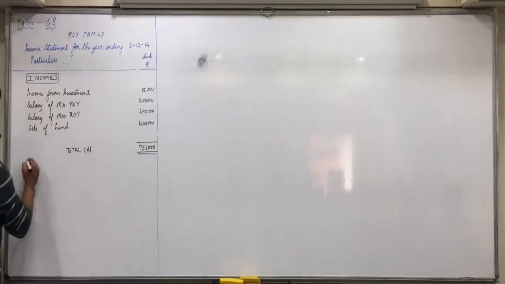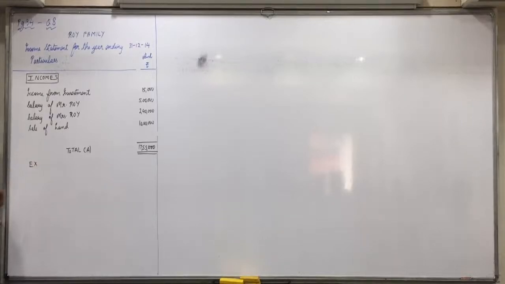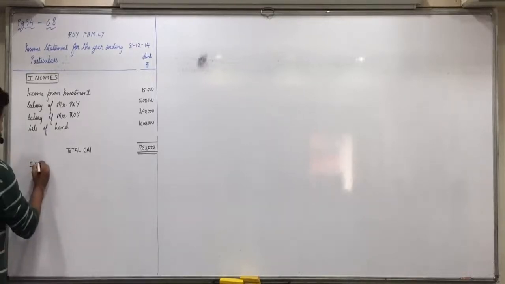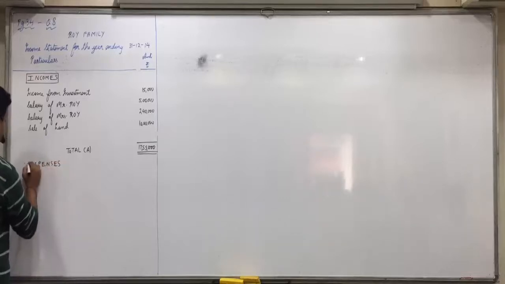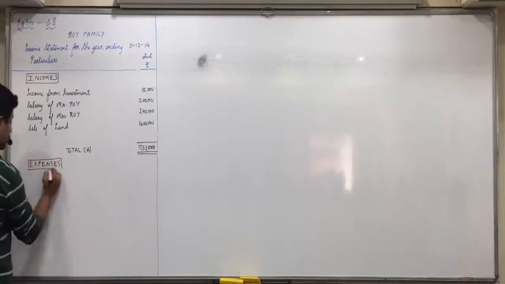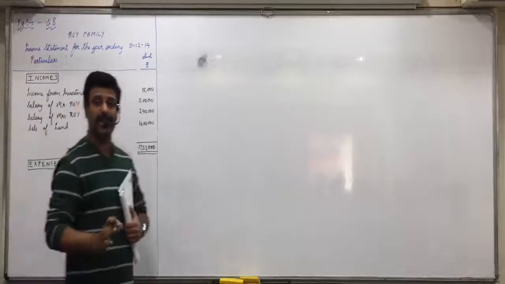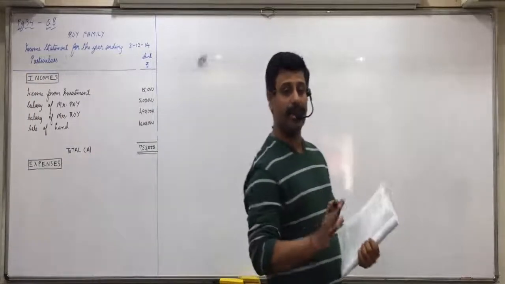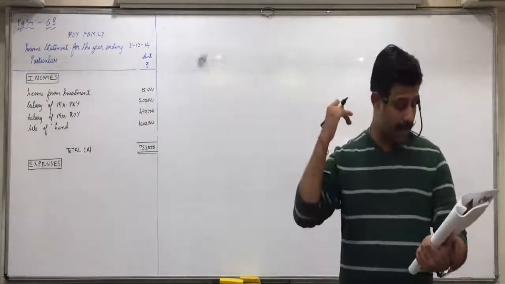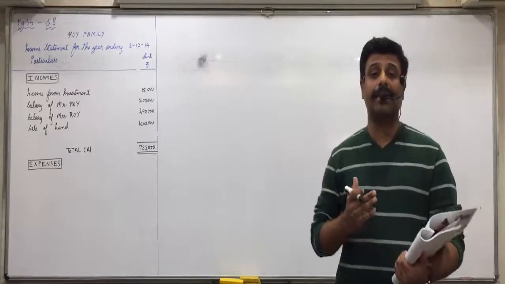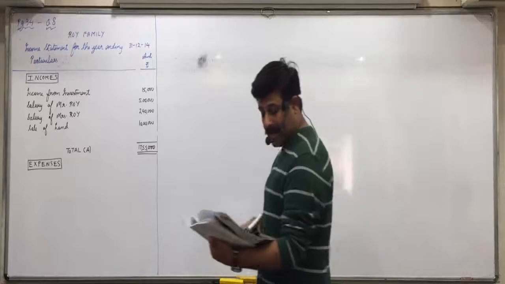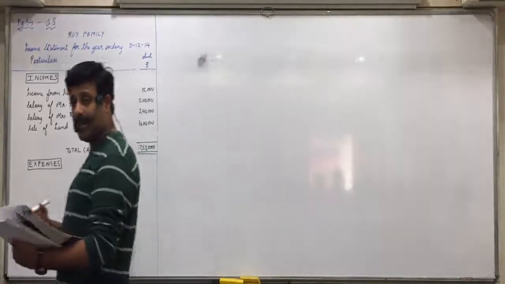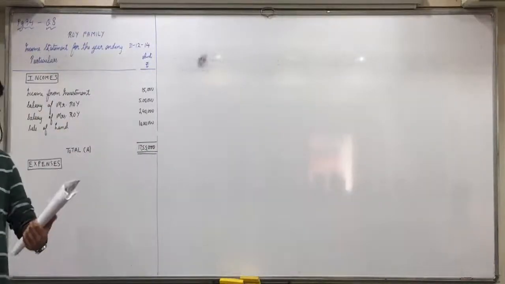Now, if it is sale of shares or mutual funds, then that you will show in incomes. You just remember income means receipt of money, expense means payment. Any kind of receipt will come in incomes, any kind of payments will come in expenses. Now in the first table, what all we have marked as E, expense. Investments we don't take because that will be taken at the end. Other than that, what we have marked?